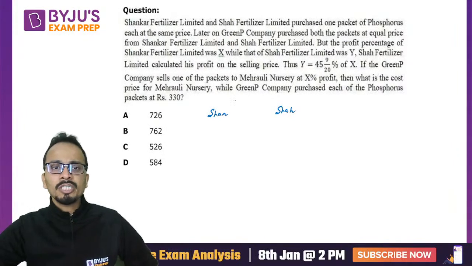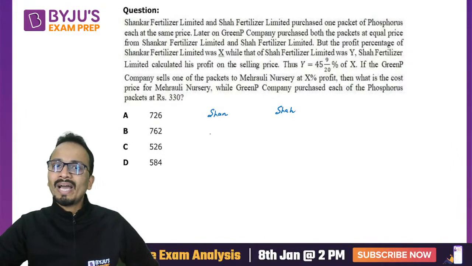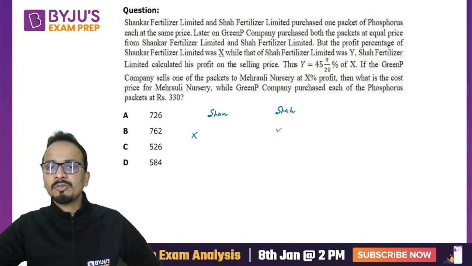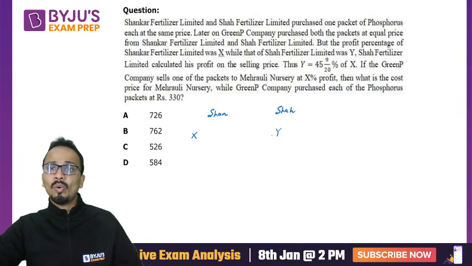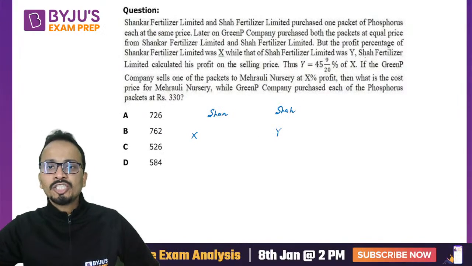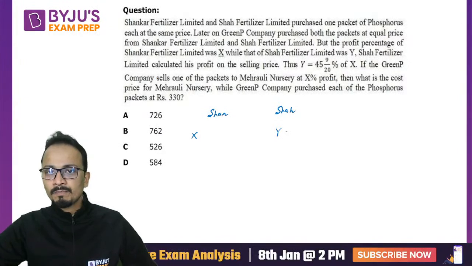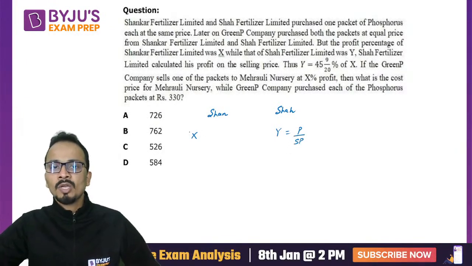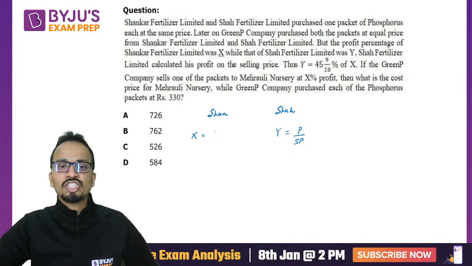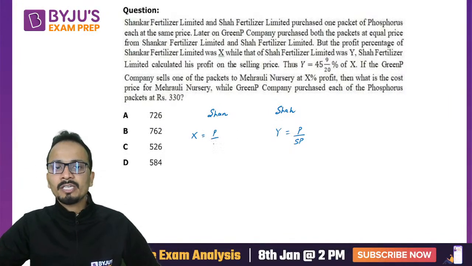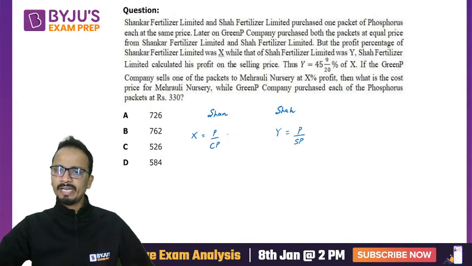But the profit percentage of Shankar is X, while that of Shah is Y. So here the profit is X percentage and here it is Y. Why is this different? Because Shah Fertilizers calculated his profit on selling price. So what they have done, they have calculated profit over selling price, whereas the first one, Shankar Fertilizers, calculated the profit correctly. All right.